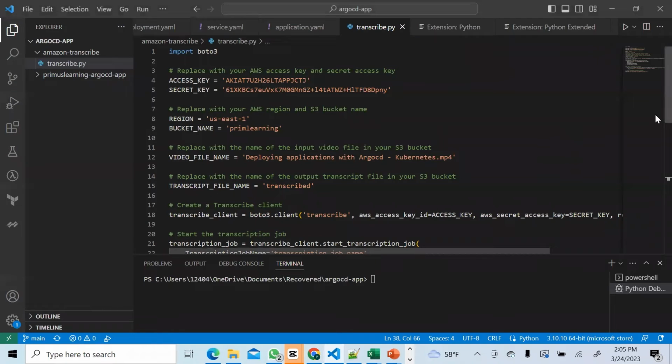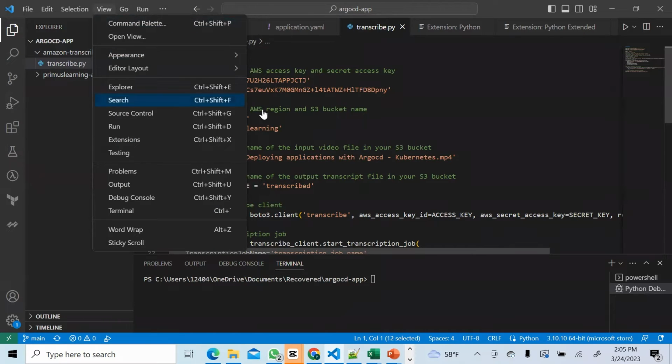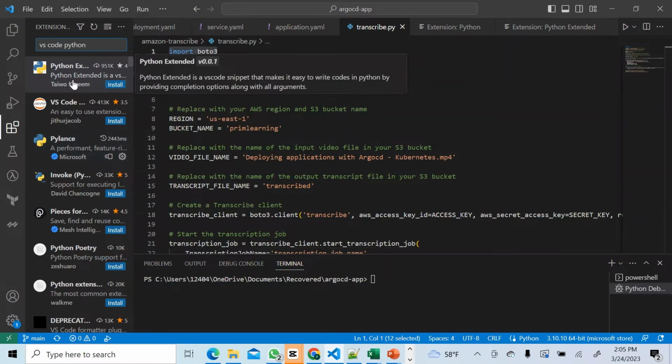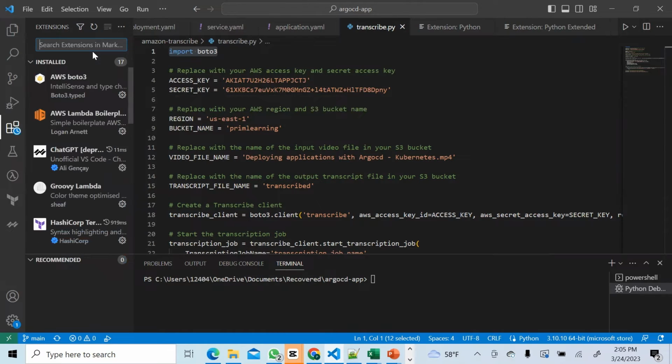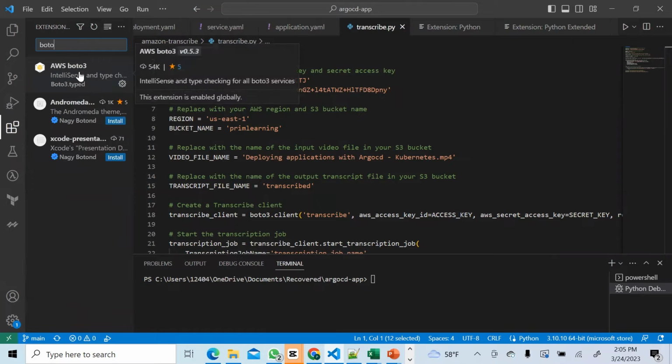And so the first thing you have to do is you note that you need Python installed in your machine to be able to run this, right? Because it's a Python script. And so I created a folder here called Amazon Transcribe, and created a file inside, called transcribe.py. This is a Python script. And I made sure that I have Python. If you don't have Python installed, you can install it in here. So you can install it through an extension. Just search for an extension, search for Python, you see, and install Python. I also installed Boto 3. So this is a version of Boto 3 that I installed. So it's installed.